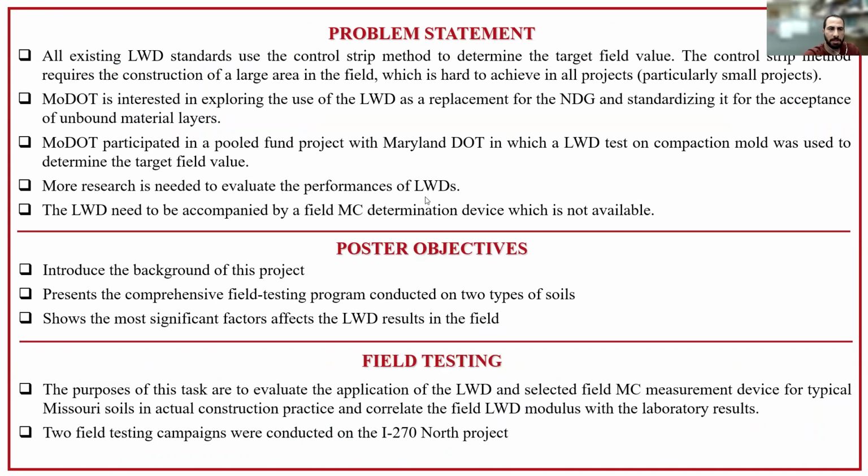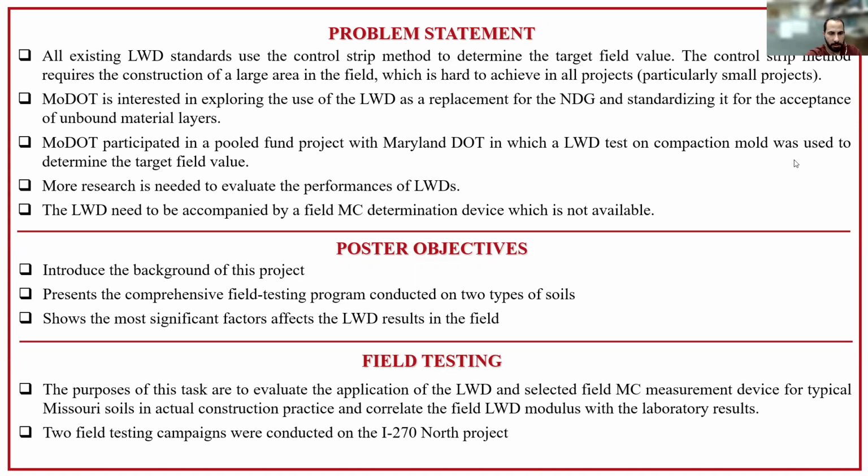The problem statement is that all the existing lightweight deflectometer standards use the control strip method to determine the target field value. The control strip method requires the construction of large areas in the field, which is hard to achieve in all projects, particularly small projects. Missouri DOT is interested in replacing the NDG with a lightweight deflectometer, and MoDOT recently participated in a pooled-fund project with Maryland DOT, in which the lightweight deflectometer test on compaction mold was used to determine the target field value instead of the control strip.